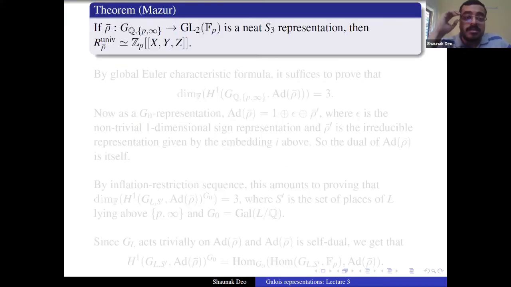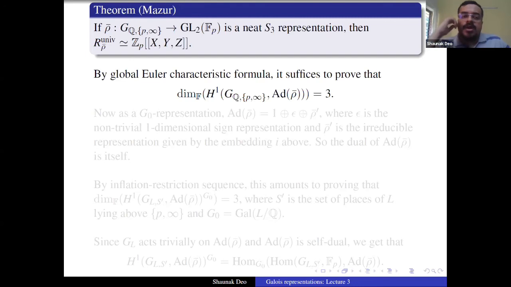The theorem is that if rho bar from G_{Q,{p,infinity}} to GL2(F_p) is such a neat S3 representation, then the universal deformation ring is just a power series ring in 3 variables. So this is already giving you a class of representations which are unobstructed. I still have some time, so I can quickly give a proof of this. It's very easy actually, a proof that you can write by hand. It's not hard at all. It's good to get our hands dirty sometimes.